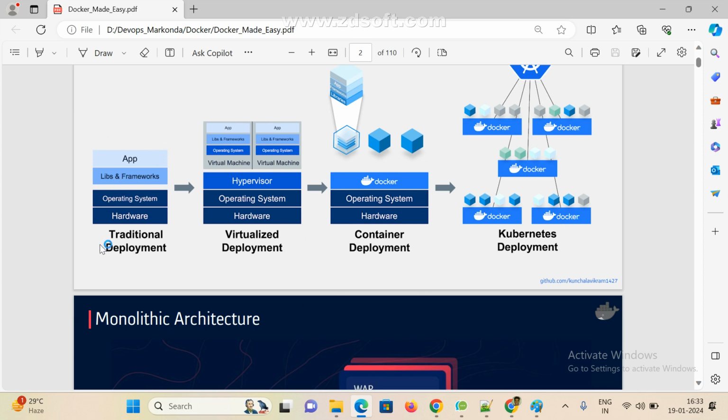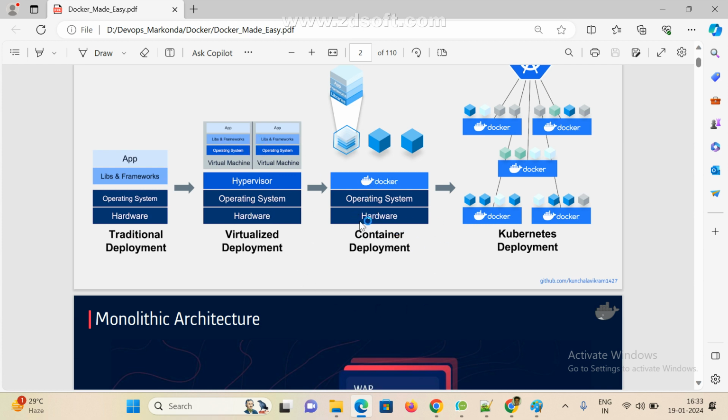Earlier we were using only one operating system and deploying only one application. Next, on one operating system we create multiple VM machines, and on each VM machine we can deploy one application. Suppose you need to deploy 100 applications, or 20 applications, that is not suitable. To overcome this, Docker came.